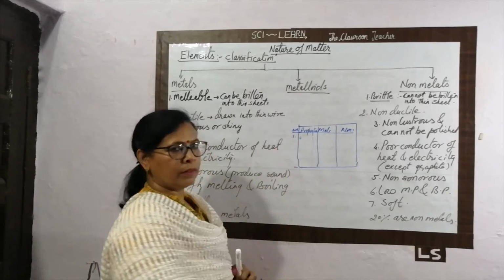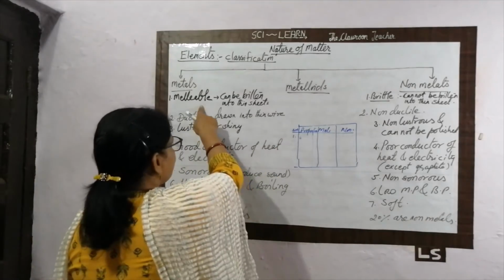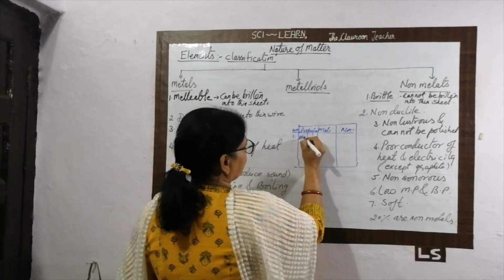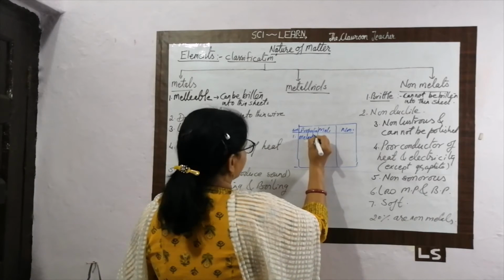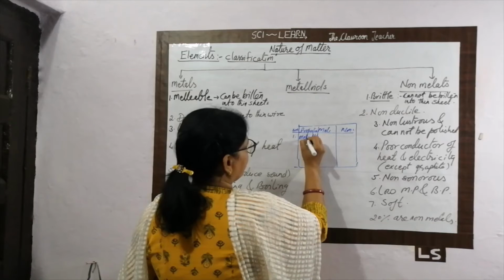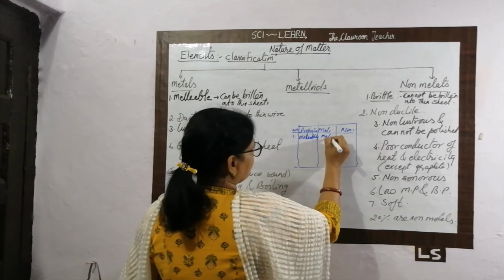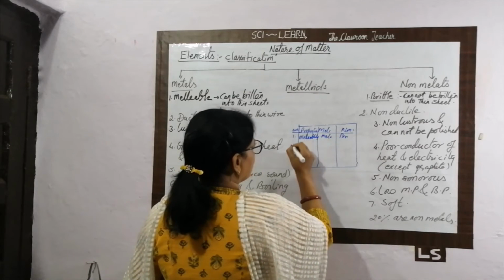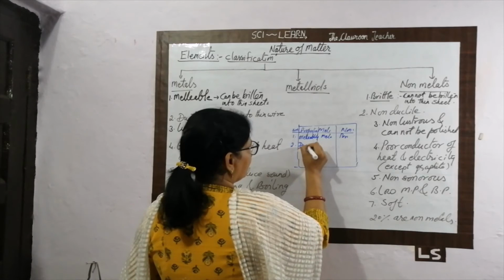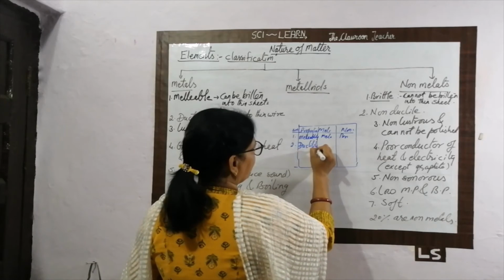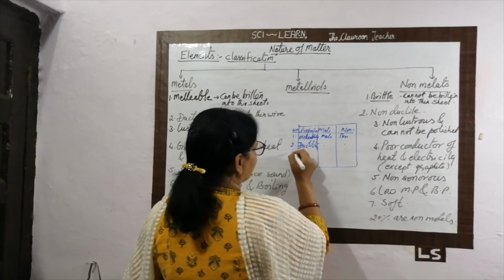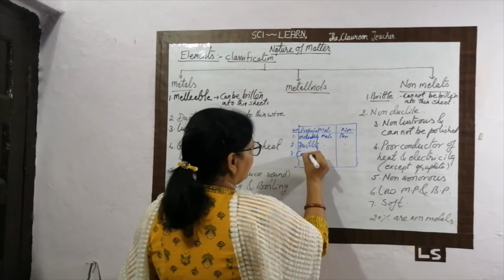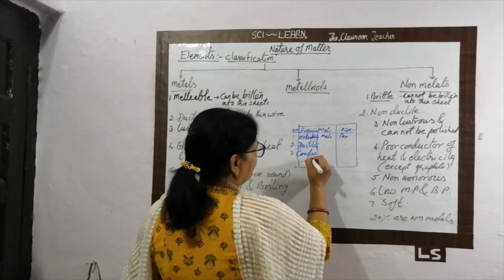You just write here 1. And what is the property? It is malleability. Here write malleable, here write brittle. Second, ductility. Right here, ductile, non-ductile. Third, conductivity.